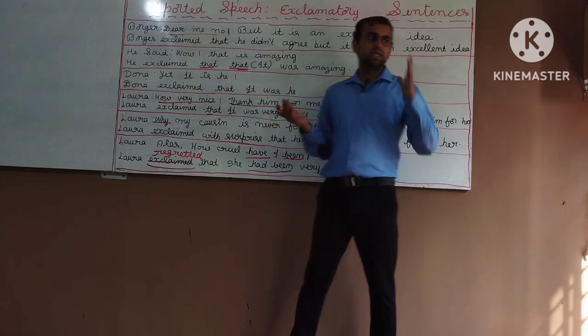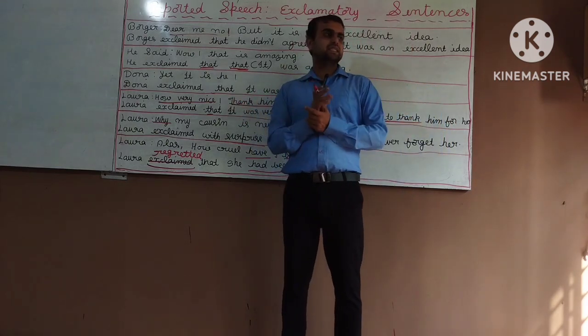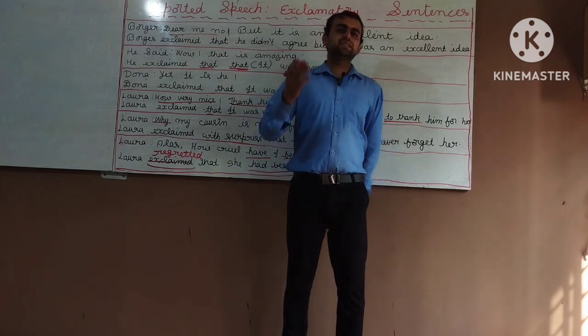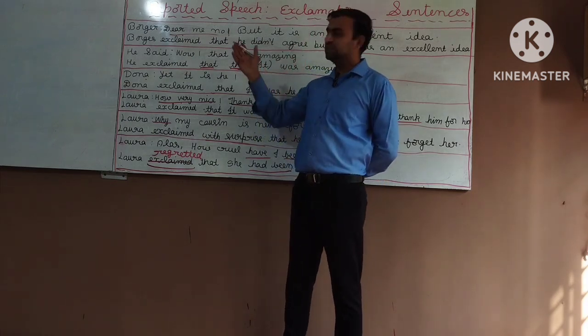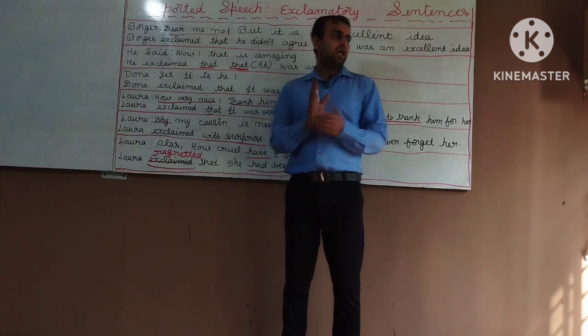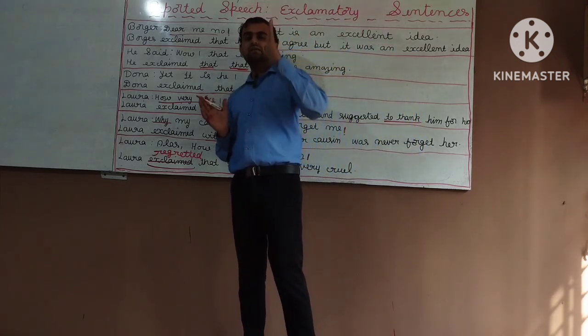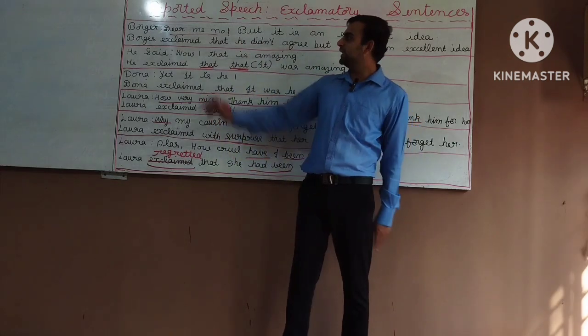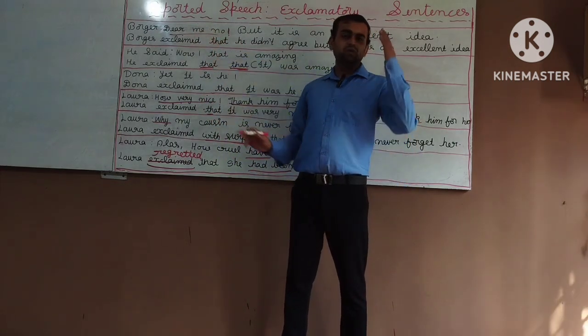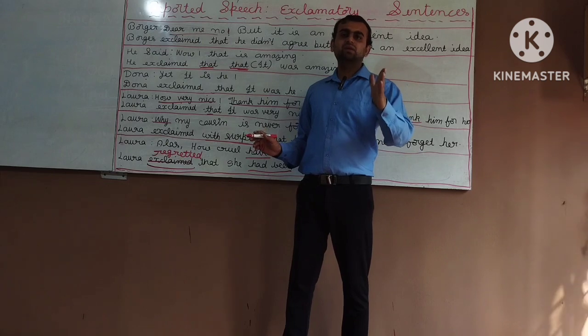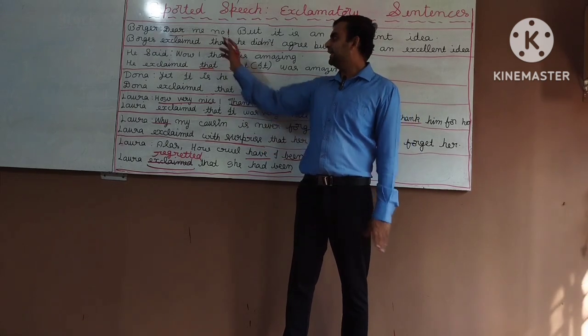First I said what is an exclamatory sentence? The sentences which express a sudden feeling and strong emotions are called exclamatory sentences. Also I explained some of the rules to change an exclamatory sentence from direct to indirect speech. That is, we have to write the reporting verb exclaimed, or we can also write regretted.